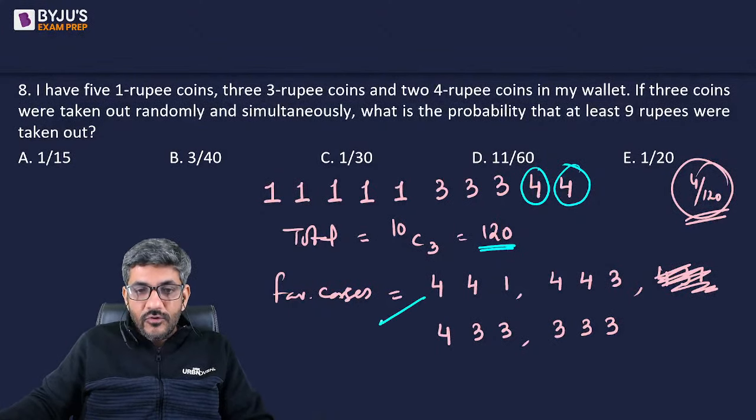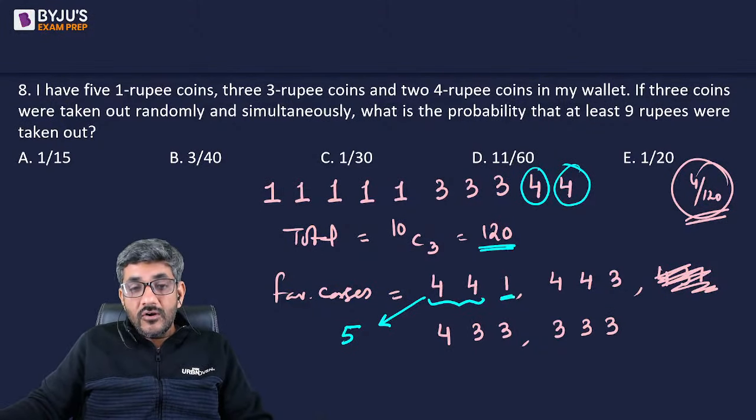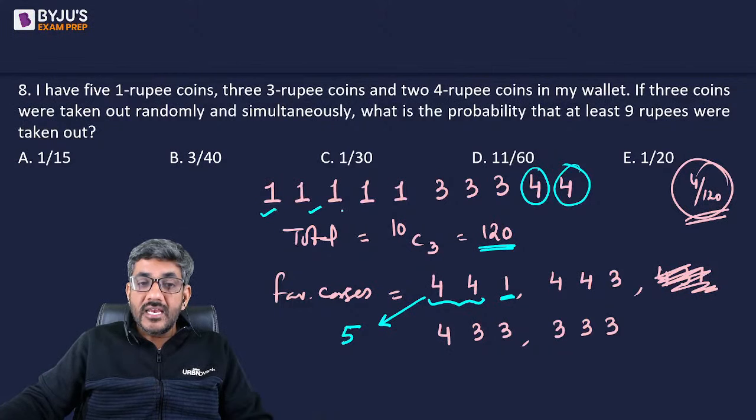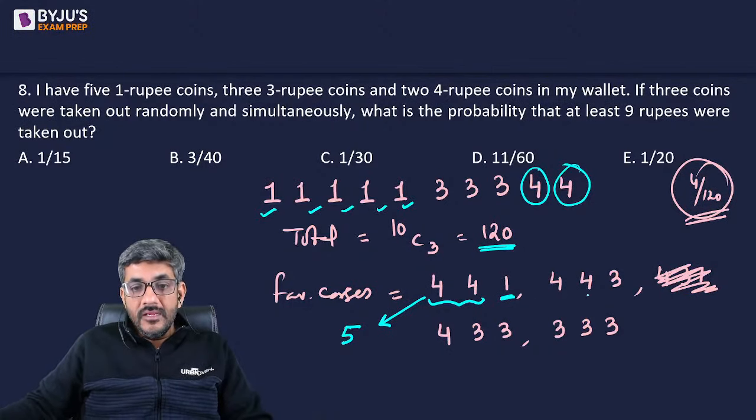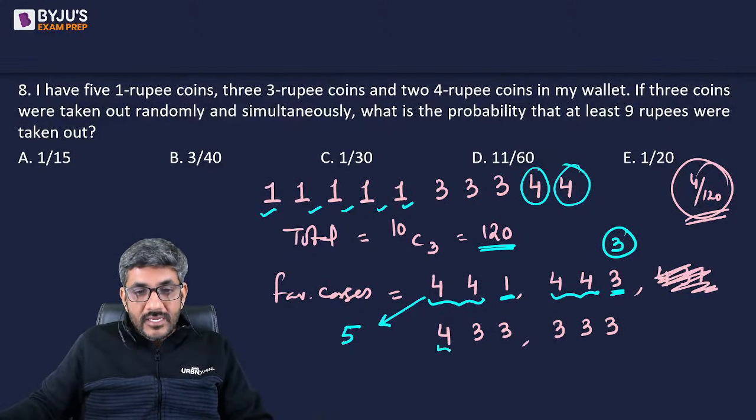So actually this 441 is possible in 5 ways. Why? Two coins of 4 can only be taken in one way, but this coin of 1 rupee can be taken in 5 ways. It can be any of the 5. This 443, this 4 in one way, but this 3 can be taken in 3 ways. 433. This 4 can be taken in 2 ways, and these two threes can be taken in 3 ways.